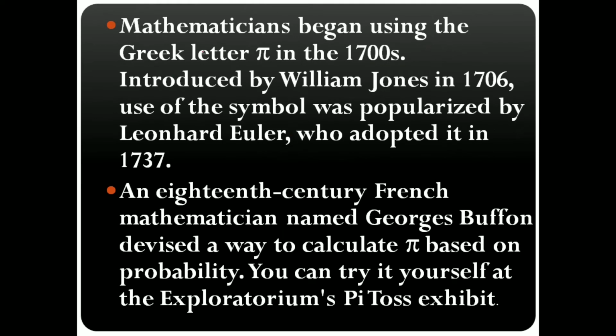Then mathematicians began using the Greek letter pi in the 1700s, introduced by William Jones in 1706. The use of the symbol was popularized by Leonhard Euler, who adopted it in 1737. An 18th century French mathematician named Georges Buffon devised a way to calculate pi based on probability. So he used probability theory. You can try it yourself. You can also try to find the value of pi.